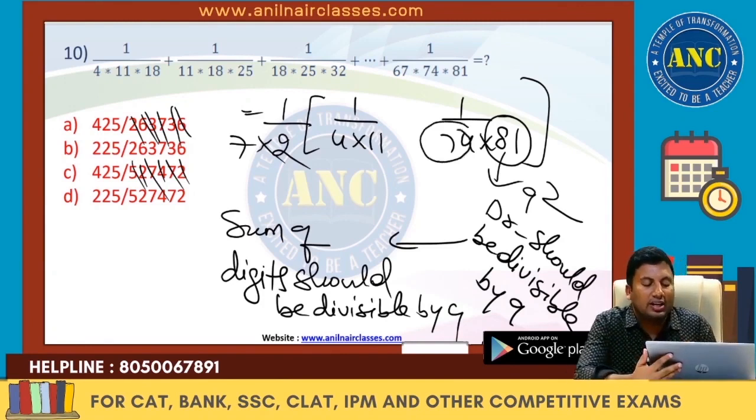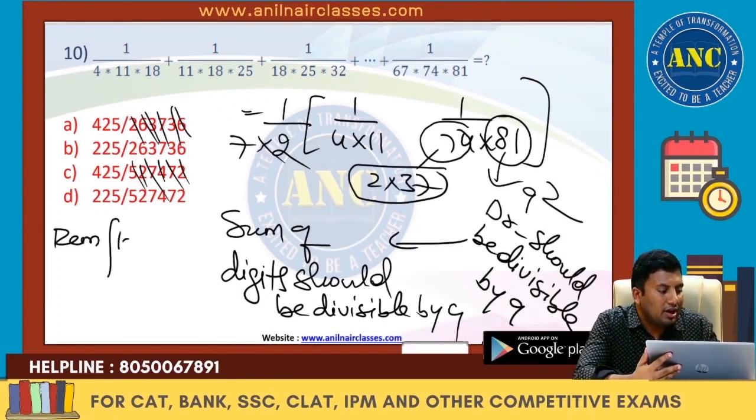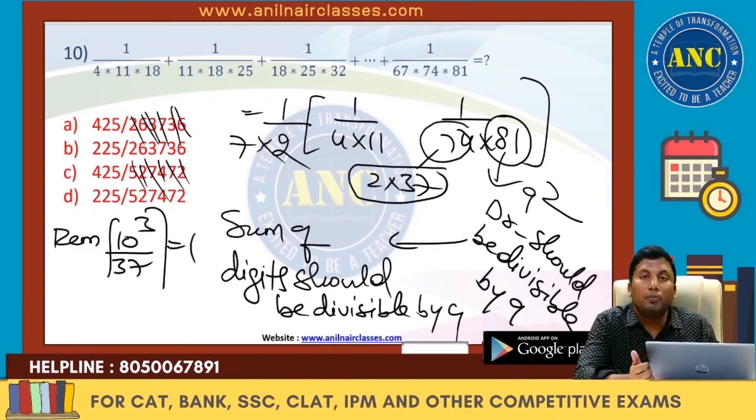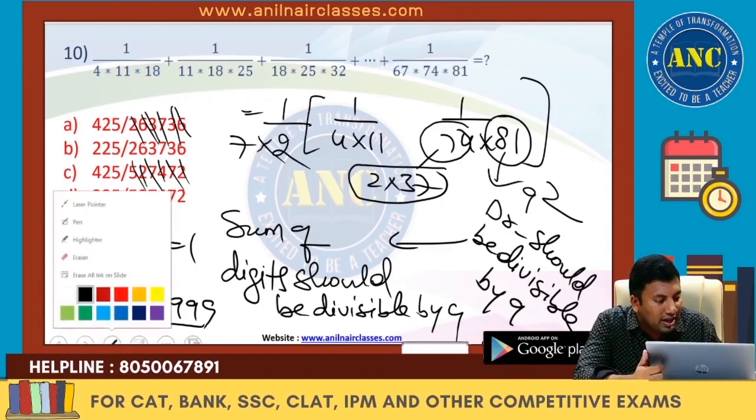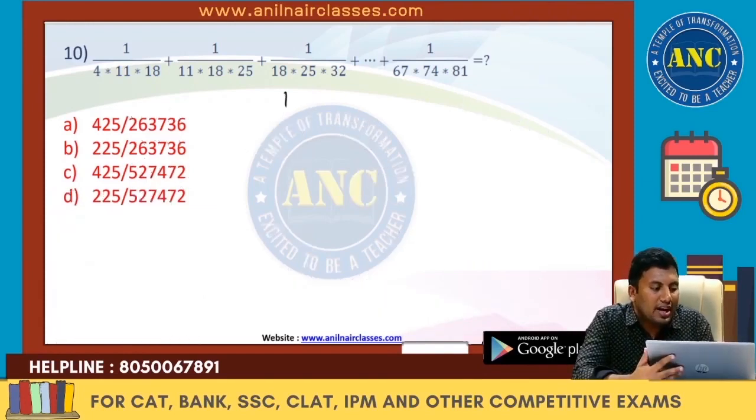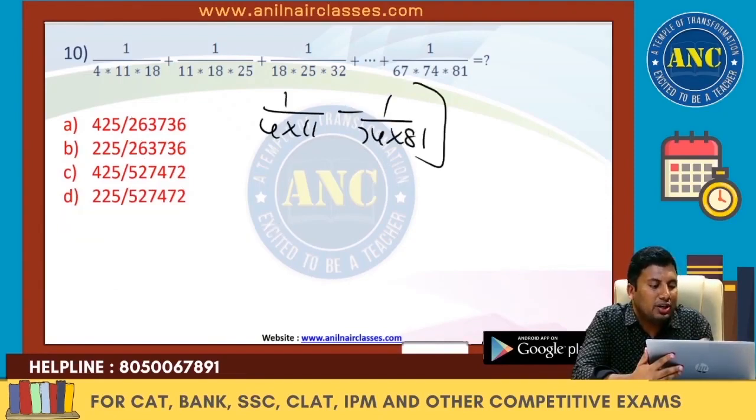Next one, 74. 74 is nothing but 2 into 37. Remainder 1, 10 cube by 37 is 1. 10 cube is 1000. 37 into 27 is 999. So remainder 1. So 10 cube divided by 37 is 1. Now, what I will do is, listen carefully, sir. So what is the answer which I got? 1 by 4 into 11 minus 1 by 74 into 81.